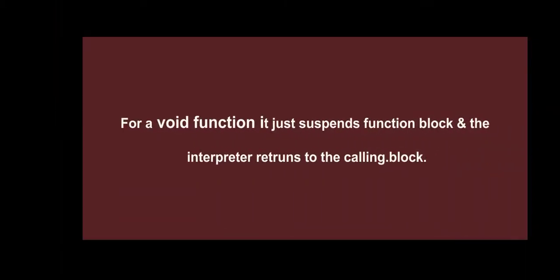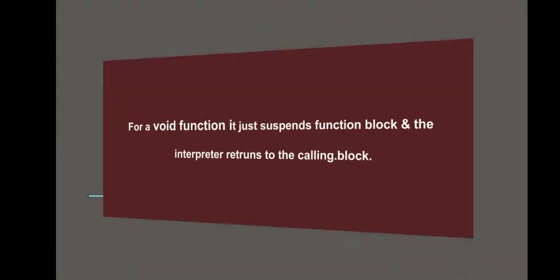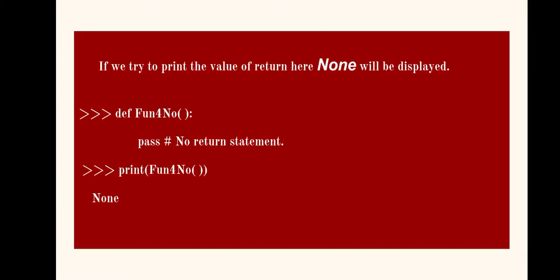Let's see ahead. For a void function, what is the role of the return keyword? Return just suspends the function block and the interpreter returns to the block where the function has been called. This means whensoever return is executed by the interpreter, the block execution will be terminated there, and since it's a void function, it will not return any value, and the interpreter will come back to the statement where the function was called. So let's take some examples for its explanation.